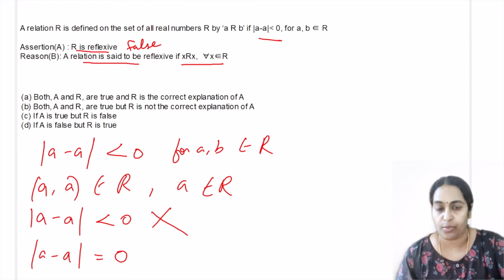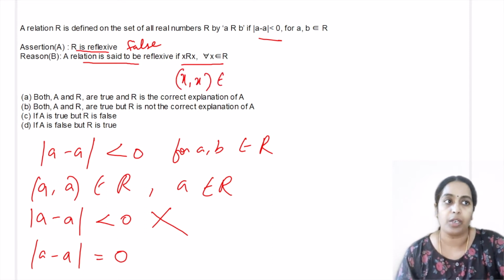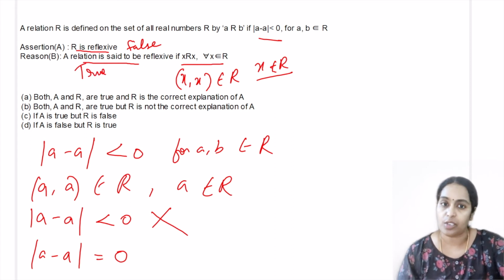Now the reason statement. A relation is said to be reflexive if XRX is a set of ordered pairs x comma x belongs to the relation for all x belongs to the set, here the real number set, which is R. So the reason is a true statement, but the assertion is a false statement. So it is going to be option D. Option D is the correct answer.